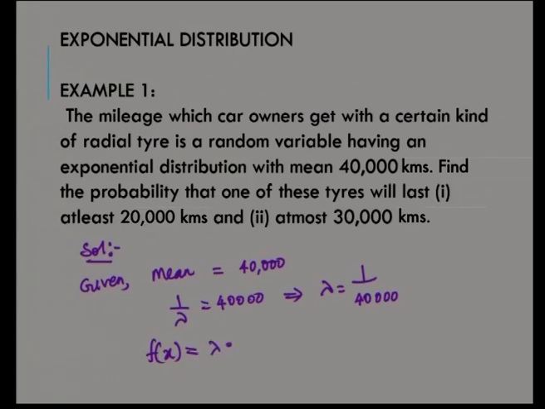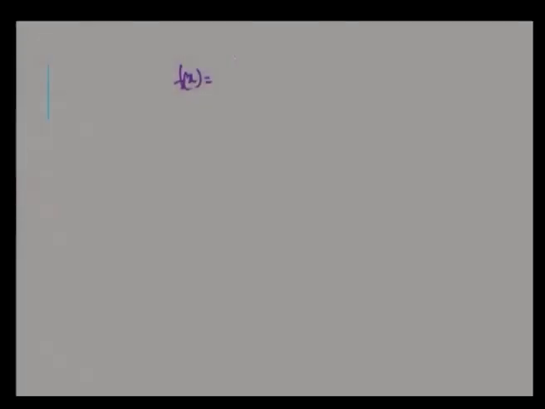So, f of x is lambda e power minus lambda x, because X is following an exponential distribution with parameter lambda, for x greater than or equal to 0. That is, f of x is equal to 1 by 40,000 e power minus x by 40,000 for x greater than or equal to 0.